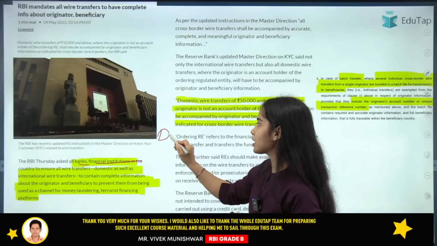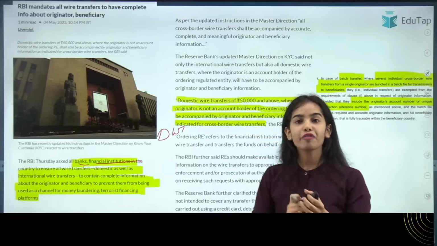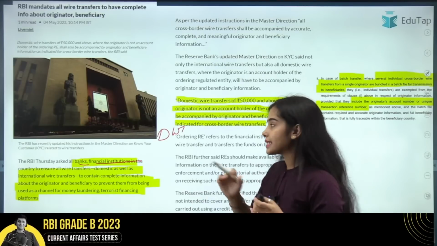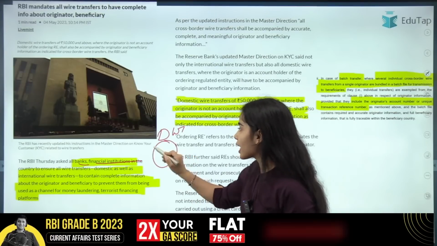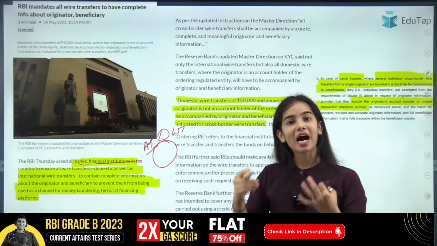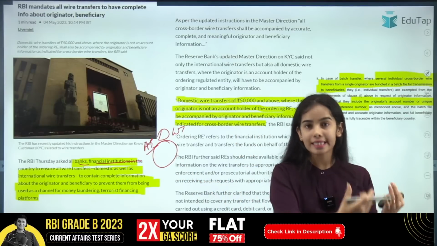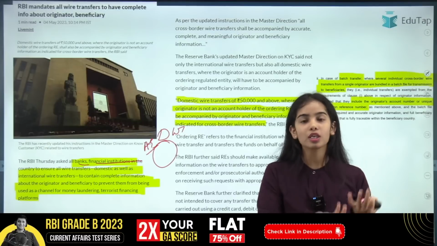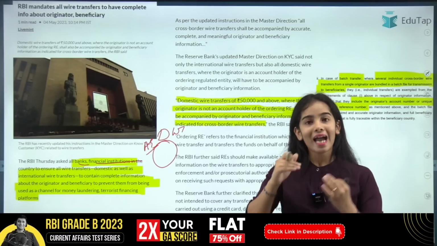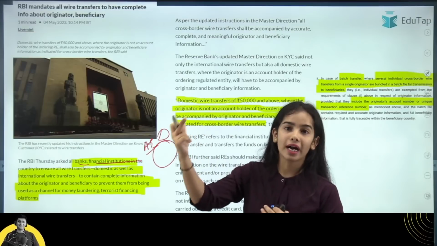And when a domestic wire transfer is happening, if the person that is sending the money is an account holder in the bank, then the bank should have all the information regarding the sender, and the bank also needs the information regarding the beneficiary.